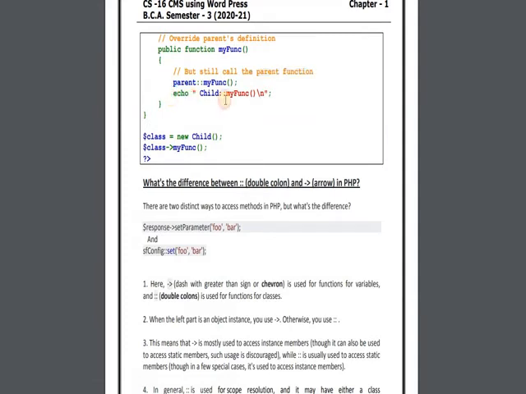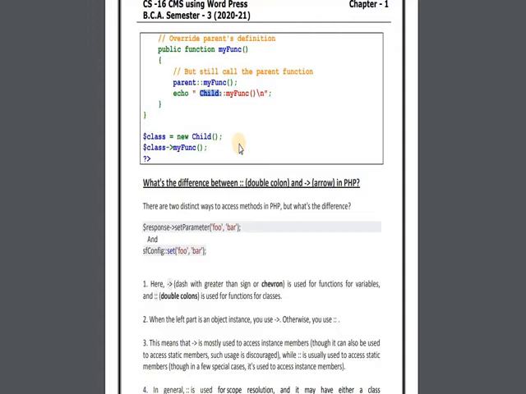And if you want to use the child class function, then you can write the child keyword. So these are the basic things we should know regarding the scope resolution operator: child, parent, static and self. Using these we can access the different variables and different functions in the child class and in the parent class also.